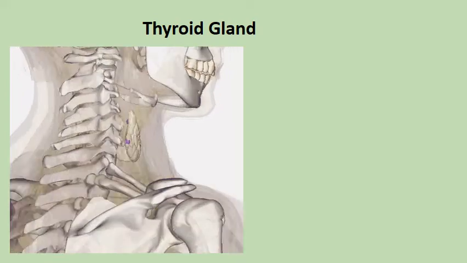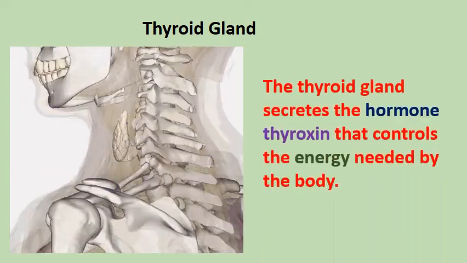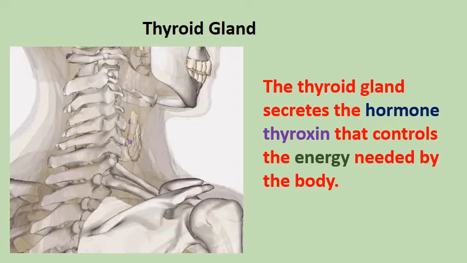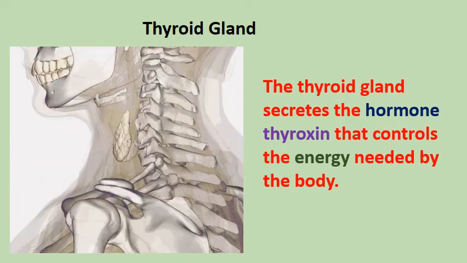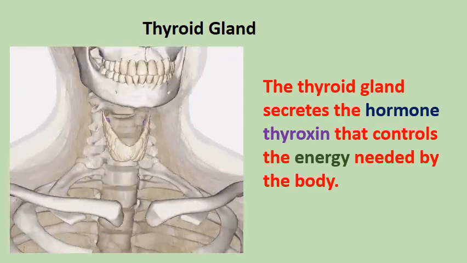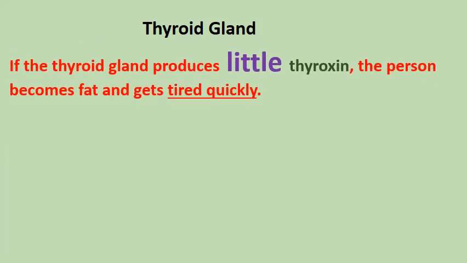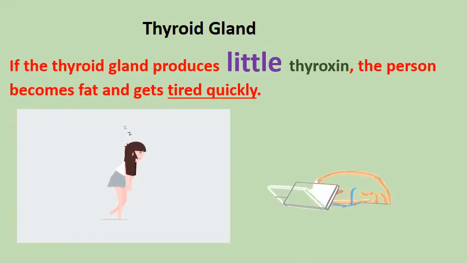Now, the thyroid gland secretes the hormone thyroxine that controls the energy needed by the body. So the hormone secreted by the thyroid gland is called thyroxine. If the thyroid gland produces little thyroxine, the person becomes fat and gets tired quickly. So if you have little thyroxine, you're going to get tired quickly.